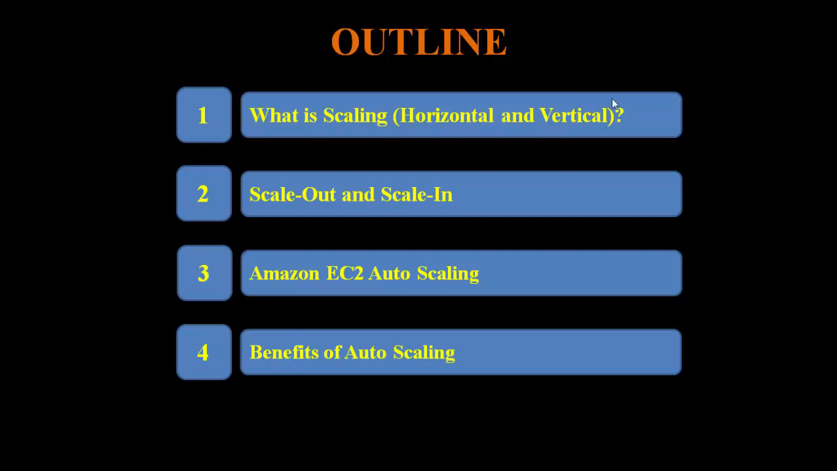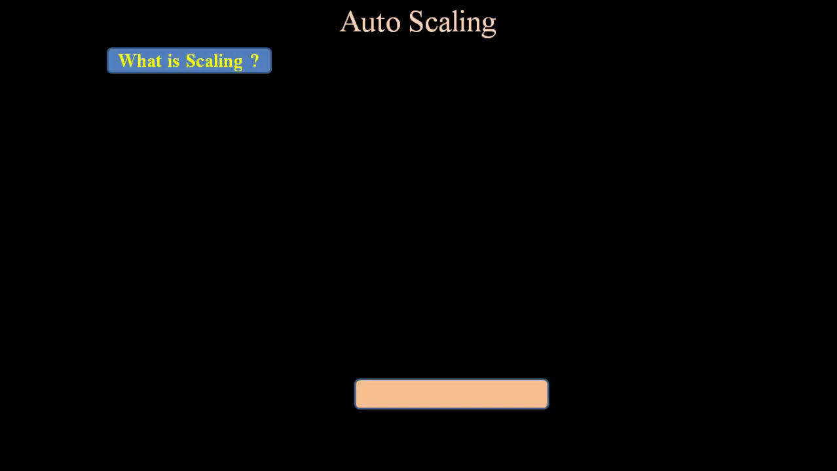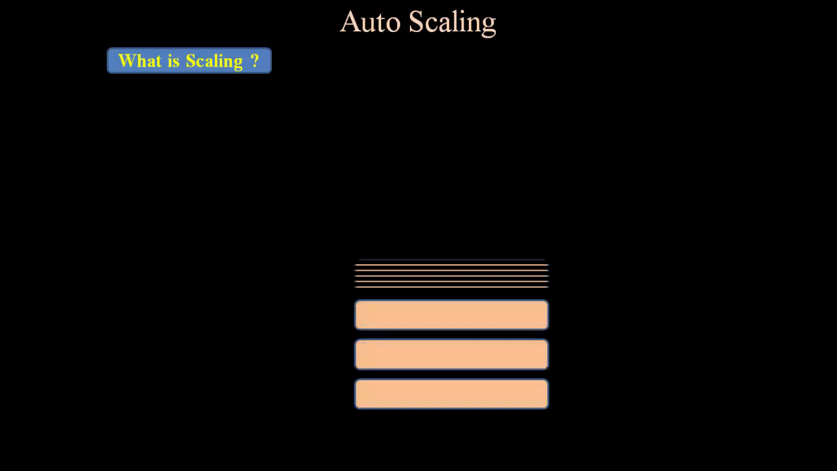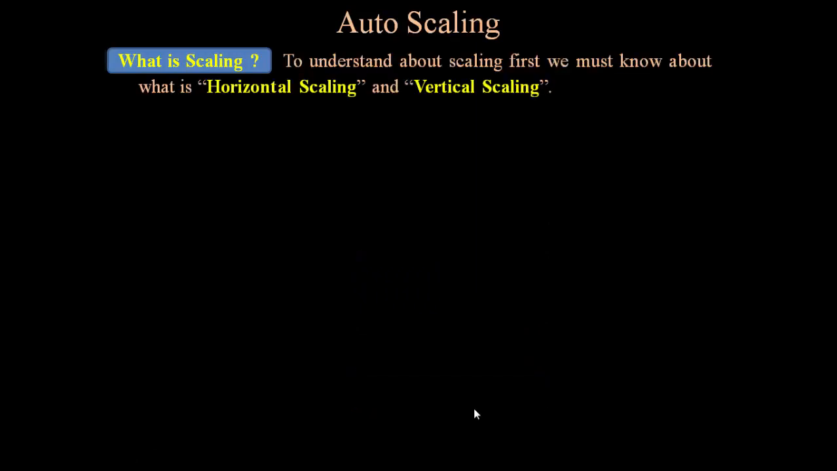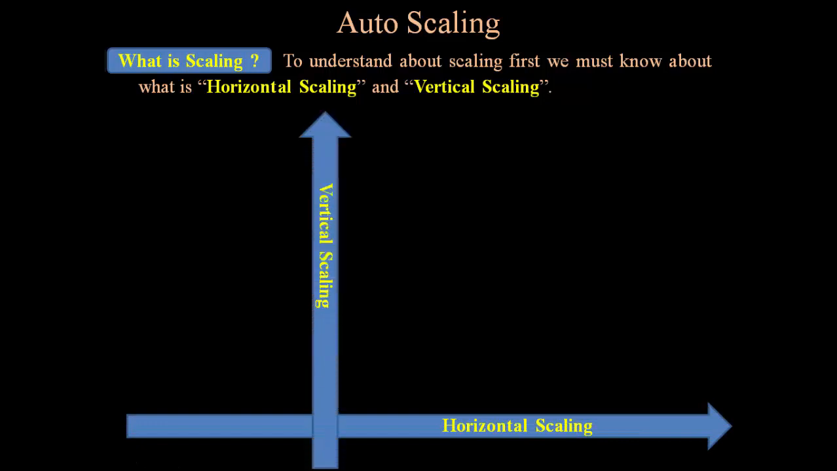So let us first discuss what is scaling and horizontal and vertical scaling. To understand auto scaling, you must understand what scaling is. Scaling is nothing but increasing and decreasing as per the need. In terms of cloud, we can increase resources whenever required, or when the demand is very high we can increase, and when the demand decreases we can decrease the number of resources. It is simply known as scaling. So scaling has two parts, one is horizontal scaling and the second one is vertical scaling.